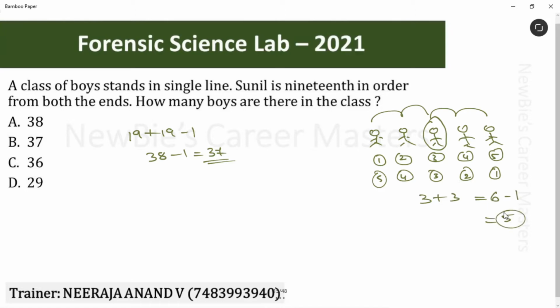Very important note here is to get the middle person. To get the middle person, count of the people should be odd. Correct? No? Then only we get one person in the middle. So this can't be answer and this can't be answer. So we are left with only 2 options. Use the logic and answer it. Simple. Answer is this. 37 is the final answer.